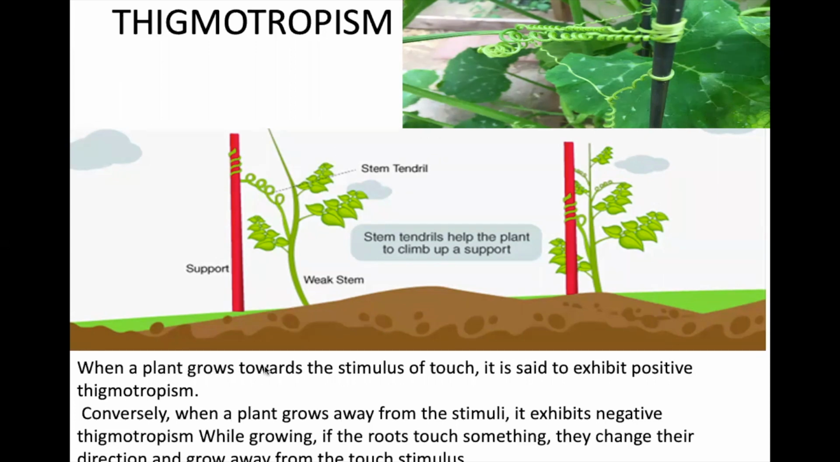So when a plant grows towards the stimulus of touch, it is said to exhibit positive thigmotropism. Conversely, when the plant grows away from the stimulus, it exhibits negative thigmotropism. While growing, if the roots touch something, they change their direction and grow away from the touch stimulus.